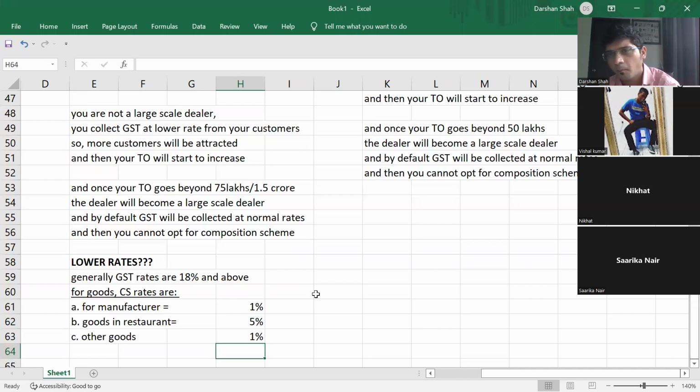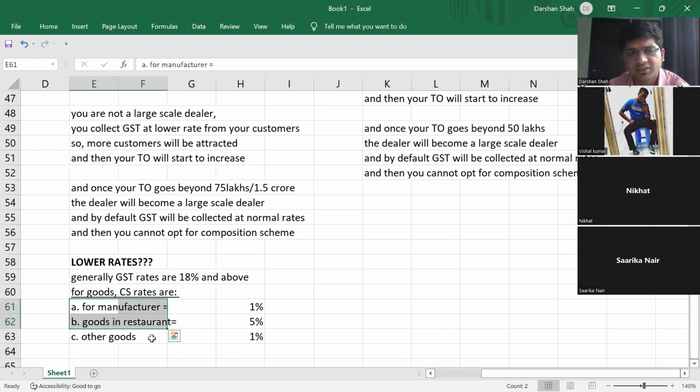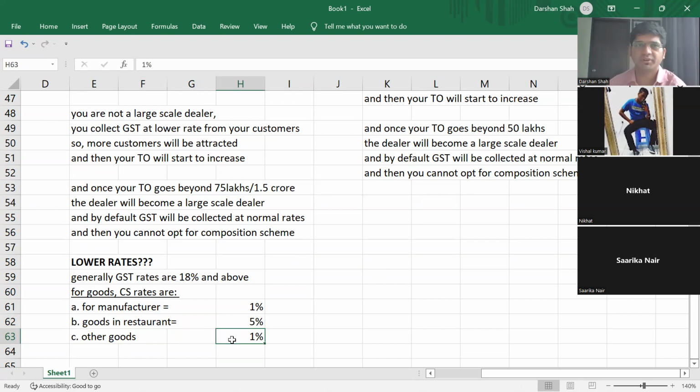Okay. So what comes under other goods? Anything other than manufacturer and goods in restaurant. So dealers who are purchasing goods on one hand and selling goods on the other hand, those who are traders, those who are dealers, will come under other. So for them also it will be 1%. All right.